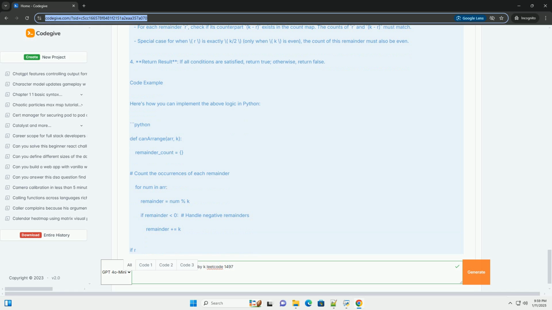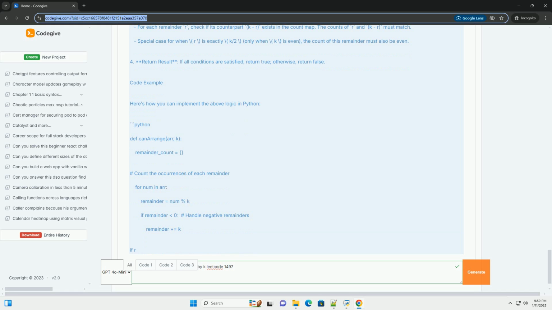Given an integer array arr of even length n and an integer k, you need to check if it is possible to divide the array into n/2 pairs such that the sum of each pair is divisible by k. Example. Input, output, explanation. The pairs 9, 3, and 7, 5 both yield sums that are divisible by 6.